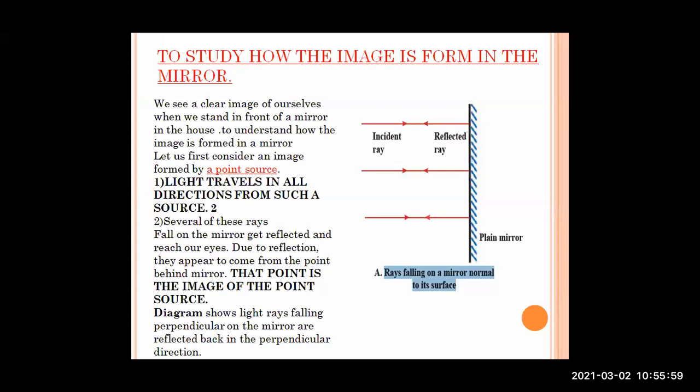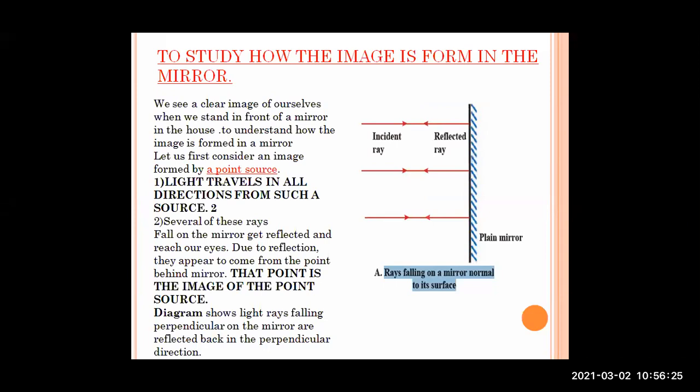Due to reflection, they appear to come from a point behind the mirror. Sometimes we feel that another person is standing behind the mirror. But due to reflection, it appears to our eyes that the reflection is from behind the mirror. That point is the image of the point source.